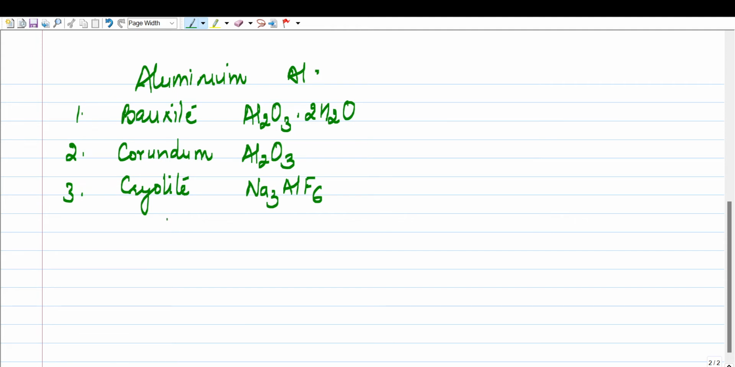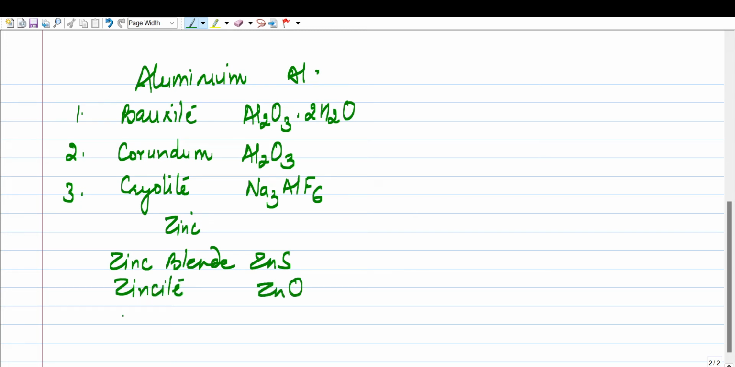Next we talk about zinc. So for zinc we have zinc blende. The formula is zinc sulfide. Then we have zincite. Formula is zinc oxide. We have got calamine. Children, calamine lotion you will find as a medicated lotion for skin. So the formula is zinc carbonate.